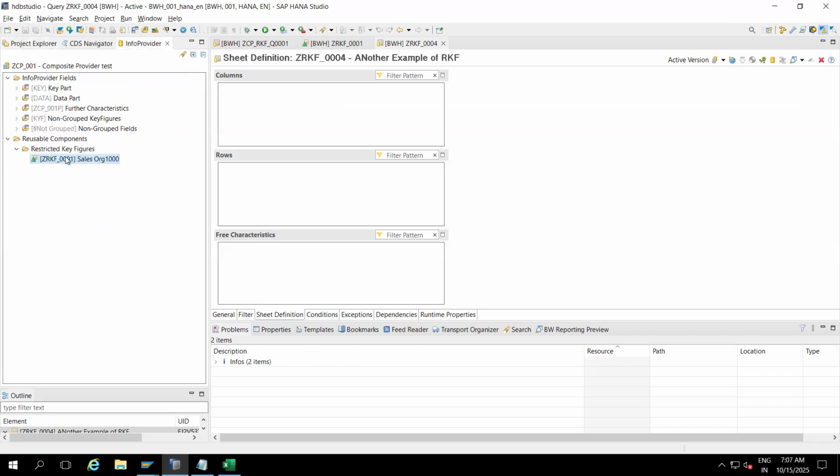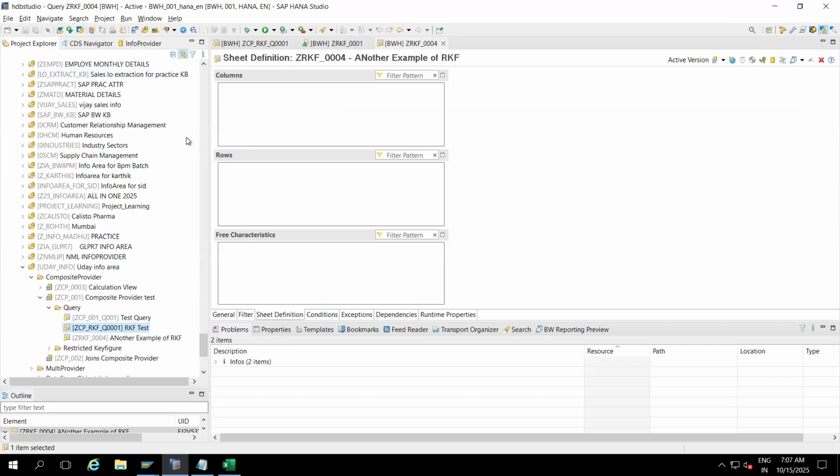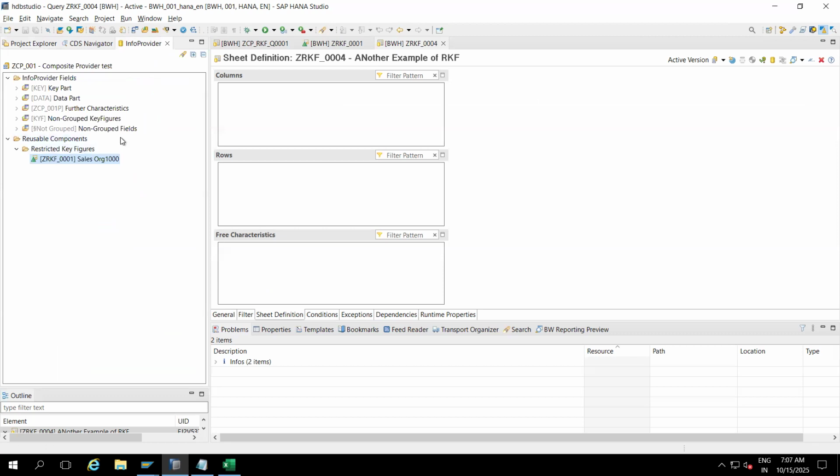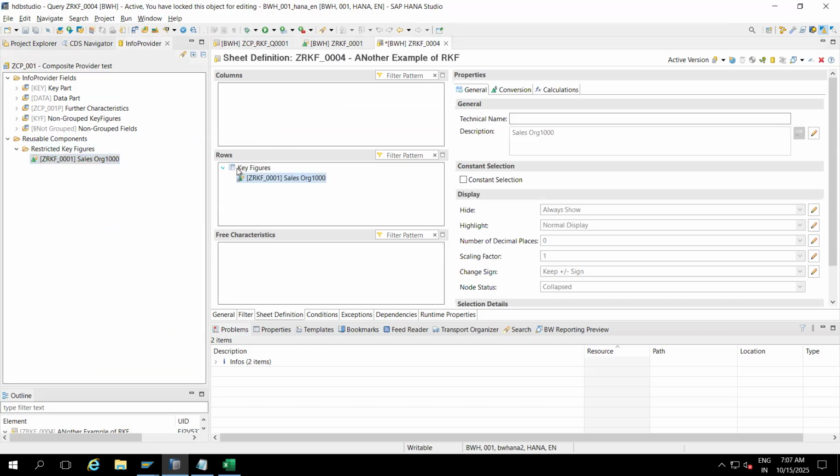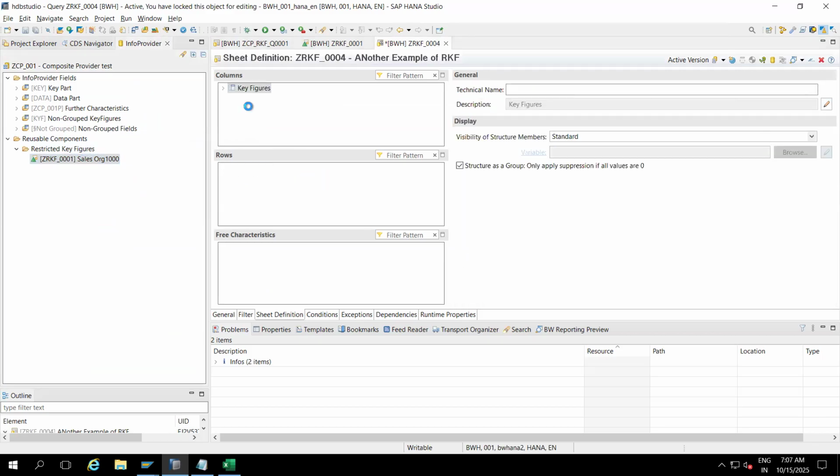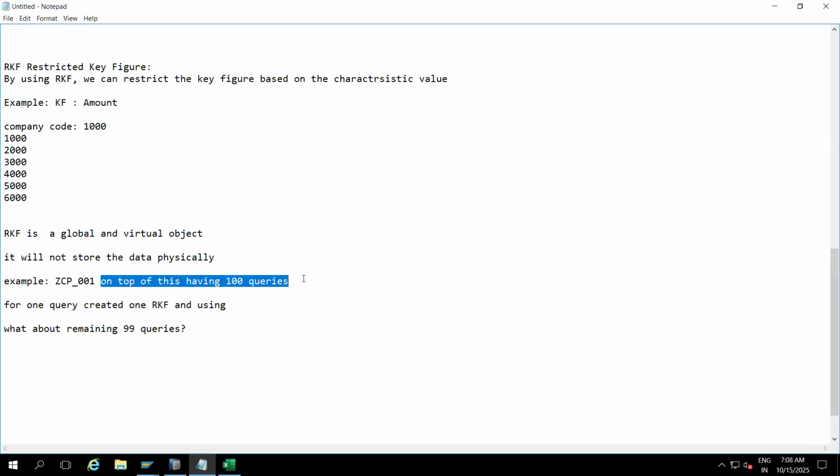So I just created RKF. This same RKF is available for a new BEx query as well. This is a new BEx query, another example. Here also I can use it. I created RKF in the other one, but I am able to see it here also. Got this point? This is an interview question, boss.